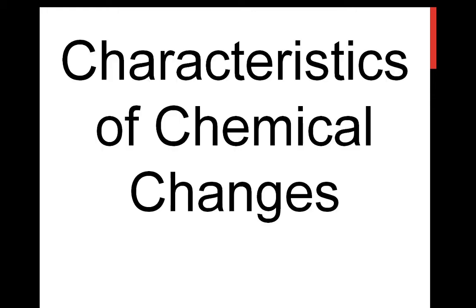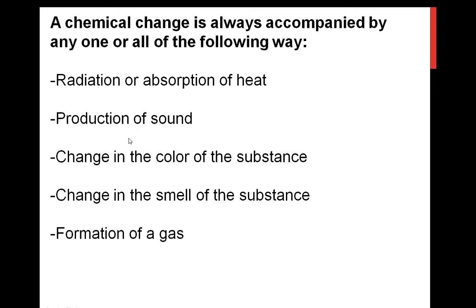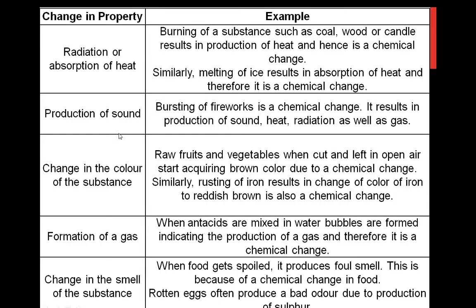Then we have learned some characteristics of chemical changes: the absorption or the production of heat and light, production of sound, change in color, change in the smell, and formation of gas. So all these characteristics you can see in these examples. See the absorption or the production of heat and light, that is the burning process. Then melting of ice, that also results in absorption of heat. Production of sound, that is the bursting of fireworks in which there is a production of sound.